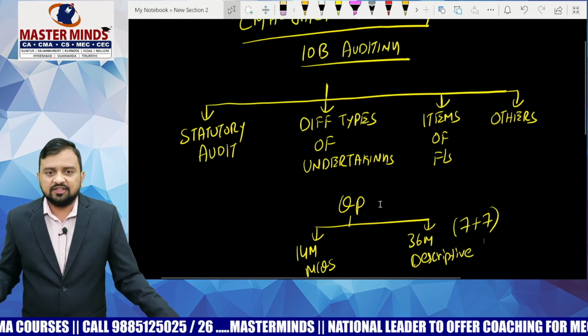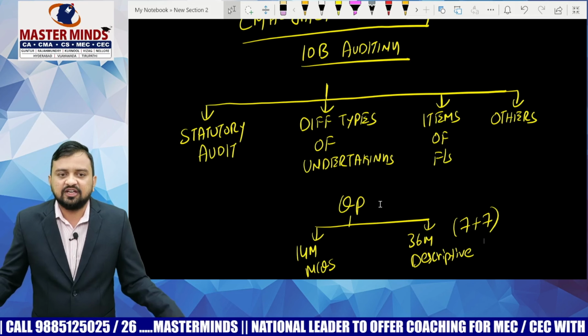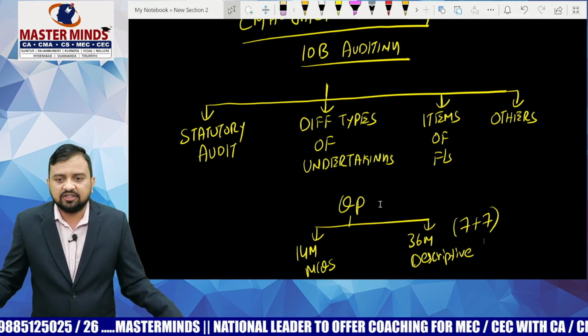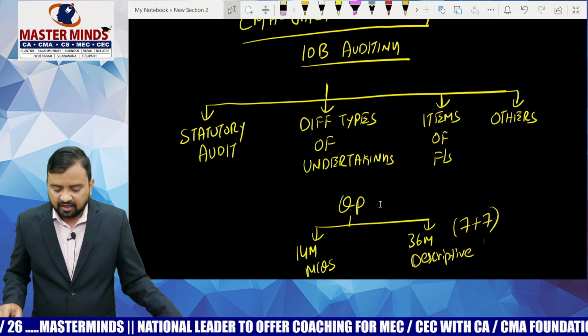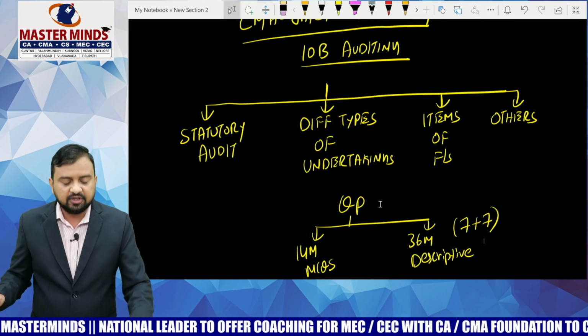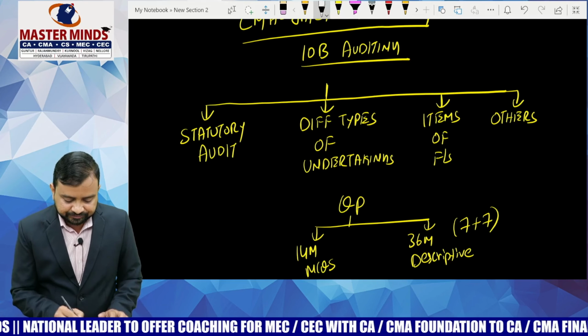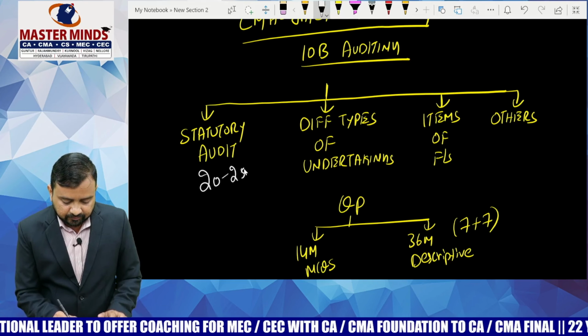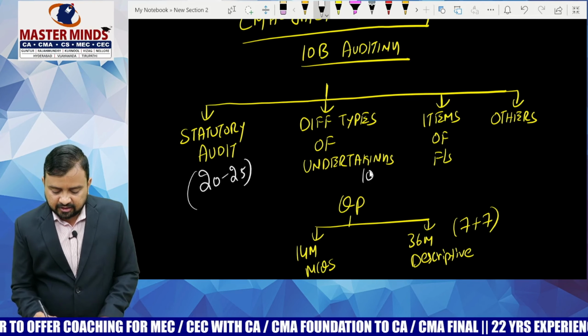And you know the syllabus of our auditing 10B, the most important chapter is statutory audit, that is company audit. It is the most important chapter because the weightage of this chapter is very high. It is approximately 20 marks or 20 to 25 marks in the examination. Then audit of different types of undertaking comes for 10 marks.